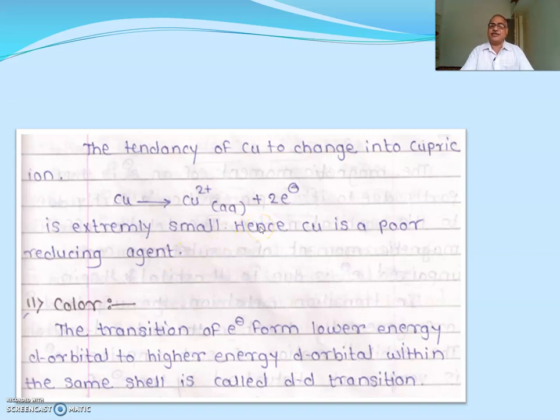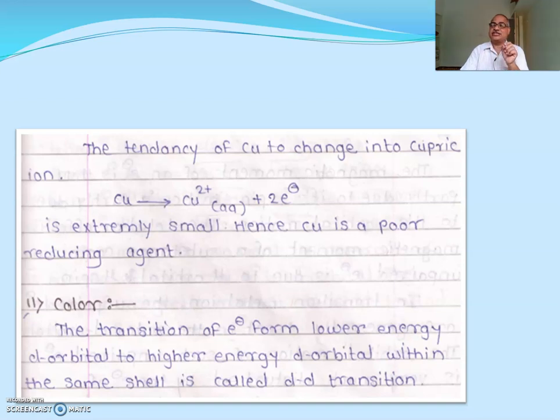The next property of the transition elements is color. Color arises from the transition of an electron from a lower energy level d orbital to a higher energy level d orbital within the same shell. You know, how many sub-atomic d orbitals does the d subshell have? There are 5 d orbitals.